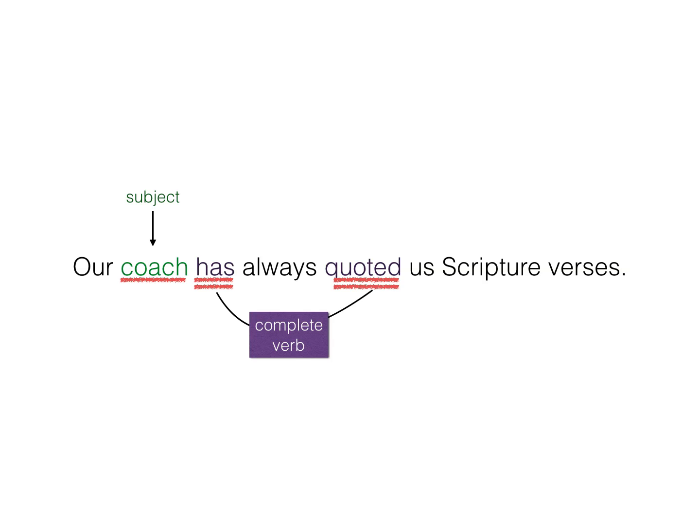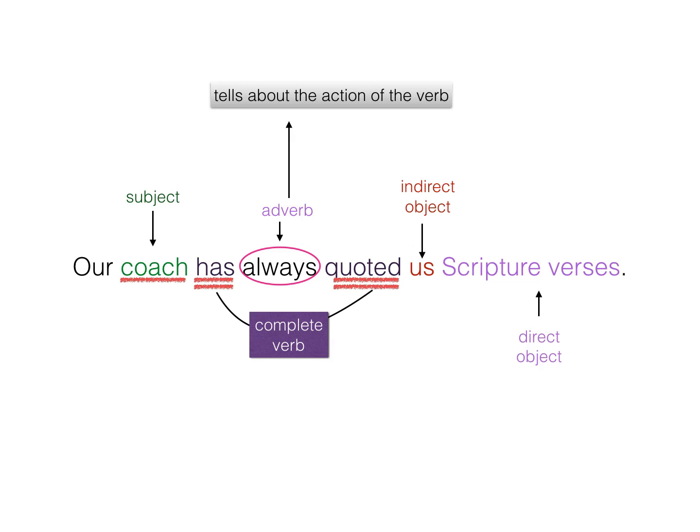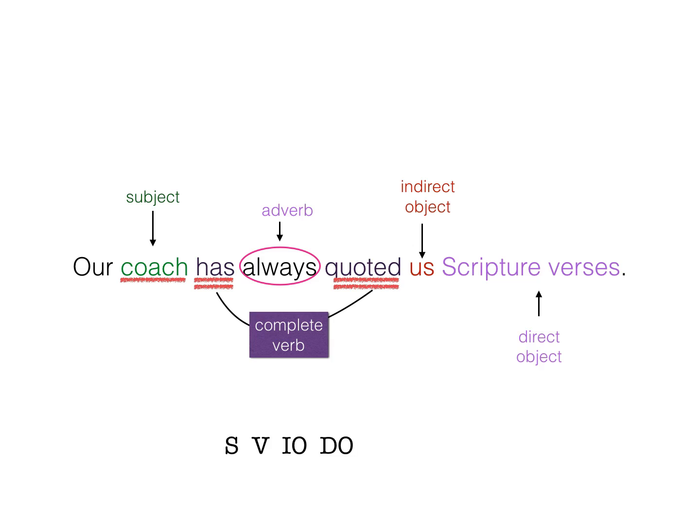Now, we have an indirect object, which is us. And since we have an indirect object, that means we also have a direct object, which is scripture verses. Now, what about the word always? That's the only one that's left. The word always is an adverb. It tells about the action of the verb. So now, what sentence pattern do we have here? Our sentence pattern is SVIODO.